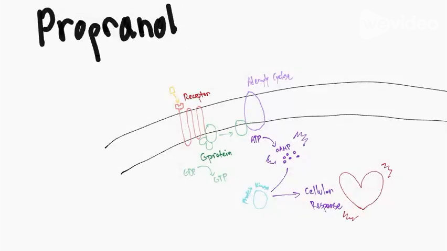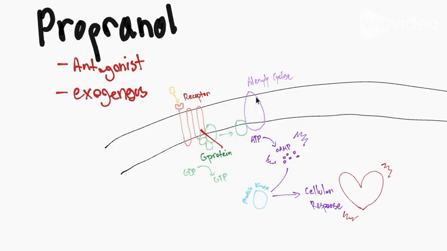An example of an antagonist in this pathway is propranolol, which is an exogenous antagonist. Propranolol blocks adrenergic receptors in the heart, muscles, and nervous system, preventing adrenaline and noradrenaline from activating the G protein. This stops cAMP production and prevents the activation of PKA. Because propranolol blocks these receptors non-selectively, it suppresses increases in heart rate and contraction strength, decreasing cardiac work. This is why propranolol is commonly used to treat conditions such as high blood pressure and anxiety.